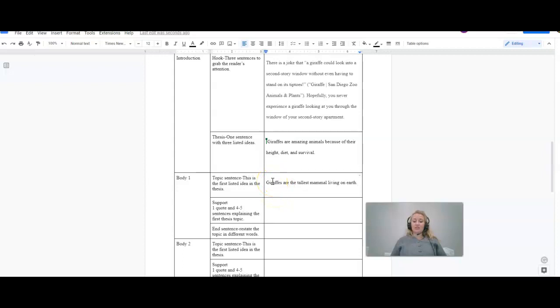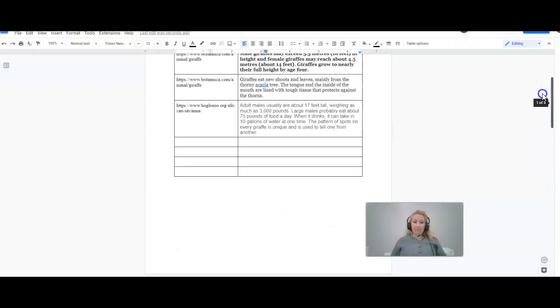Because this is a true and general statement, I do not need to quote it because every one of the websites mentioned this, okay? So if it's general information that all of the websites mention, you do not have to quote it. All right? So this is my general support. And so this is where I'm going to talk about what makes the giraffe tall. And this is where I'm going to use some of these quotes up here.